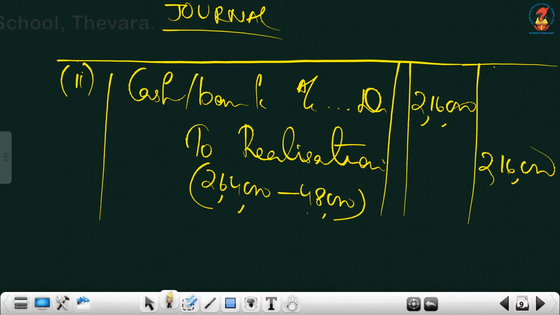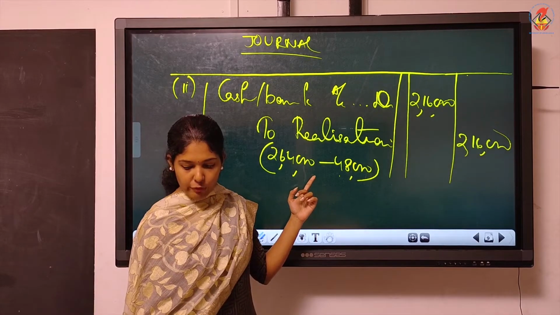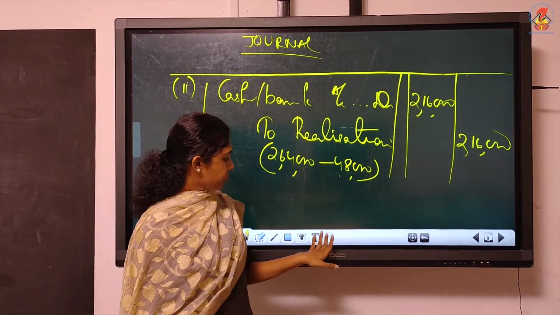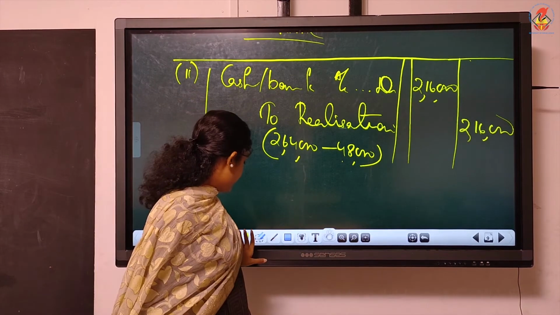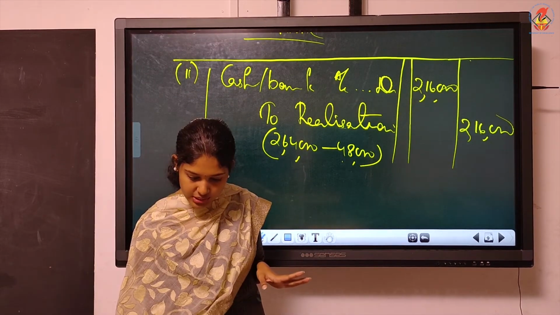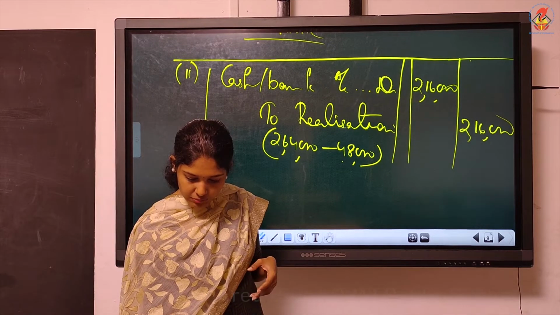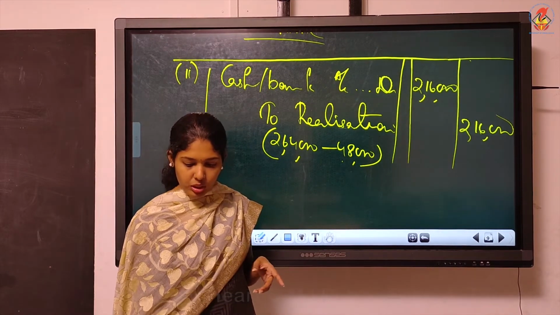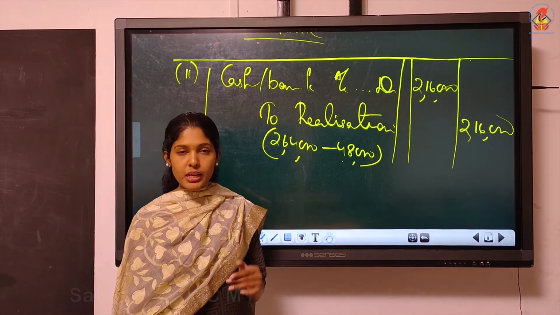Understood? So 2,16,000 is what we can write, because that's the only amount you can realize. 2,64,000 minus, is it 64? Yes, 64 minus 48. Then, is there any other transaction with the same entry? No. Yes, the third one is the building; book value is given.